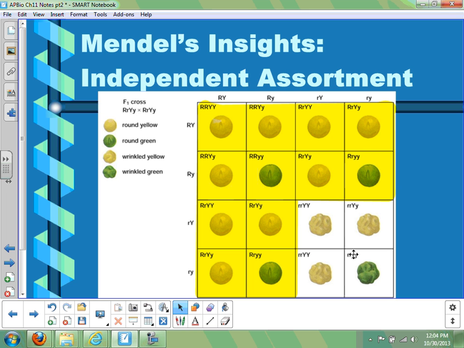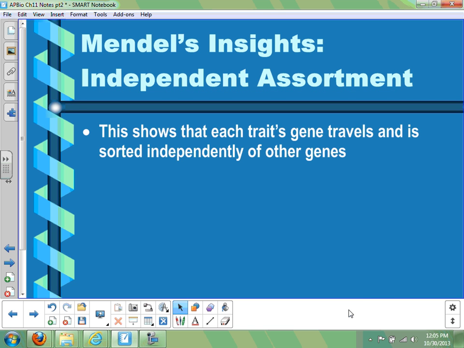But when we describe 2 traits simultaneously, that's where we get this 9 to 3 to 3 to 1 ratio. If we would actually go back and do the same thing for color, we'd see also 12 yellows to 4 greens. We're still seeing a 3 to 1 ratio for each one. It's only when we combine them we start seeing more combinations. Now keep in mind, humans have probably thousands of genetic traits. We don't know the exact number, but maybe the ballpark of 20,000 or so. That's going to explain how you get so many different combinations that can show up to make one human compared to a brother or sister so different based on all those different combinations that can show up.